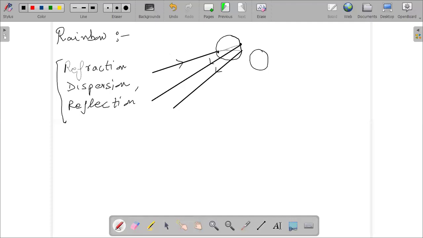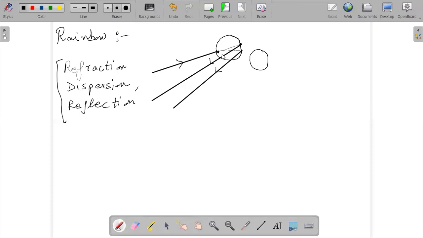Okay. So when white light passes through the water droplets, the water droplets disperse the white light into 7 colors, giving rise to the formation of rainbow. In this way, you are short and you have explained everything. Disperse light into 7 colors. Okay, sir.